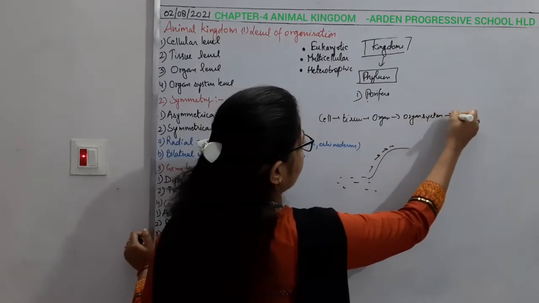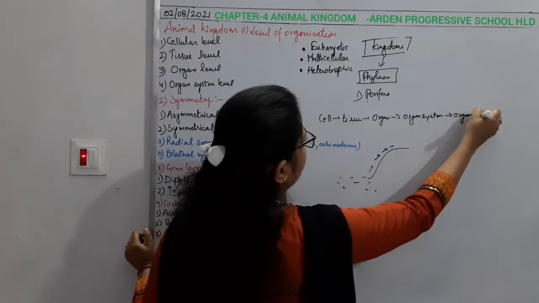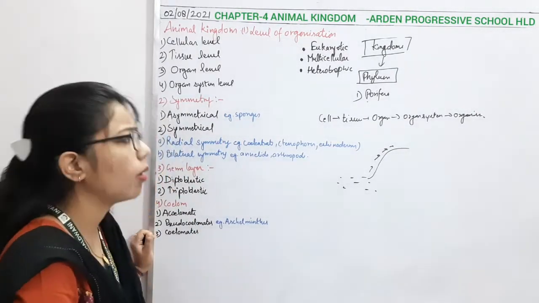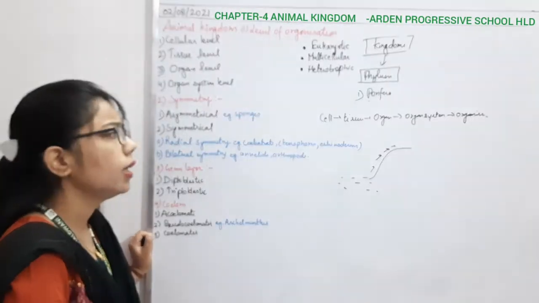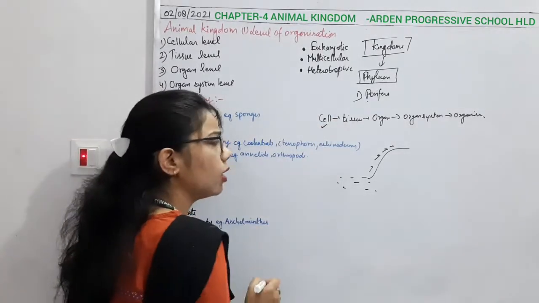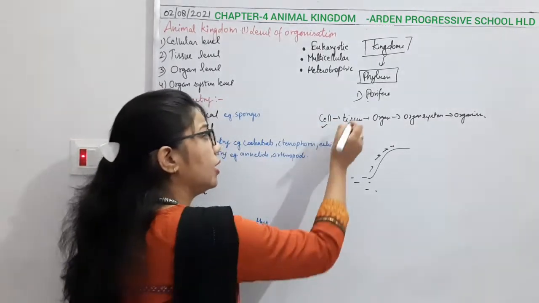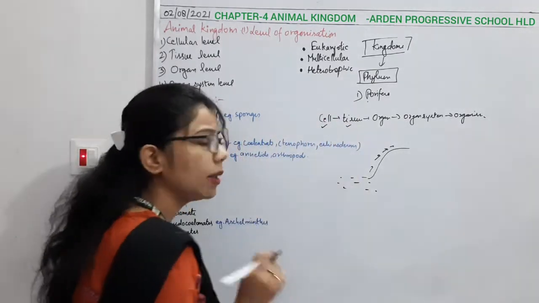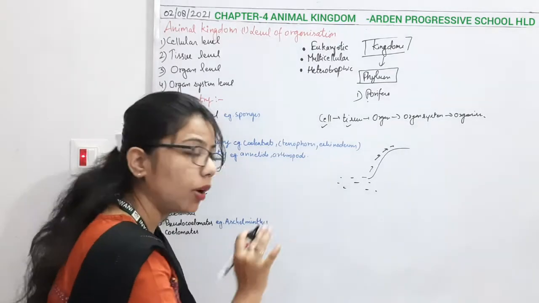And from here it is the organism, right? So this is the sequence. Now if you talk about the animals, at which level are they present? Whether they are present only at the cellular level, or whether there will be an accumulation of cells that then forms the tissue. So it depends upon the lower to higher animals.